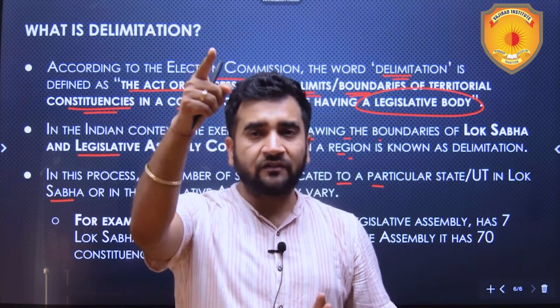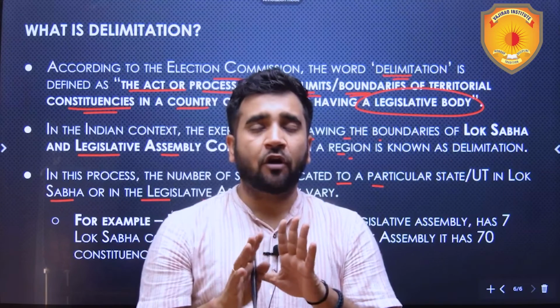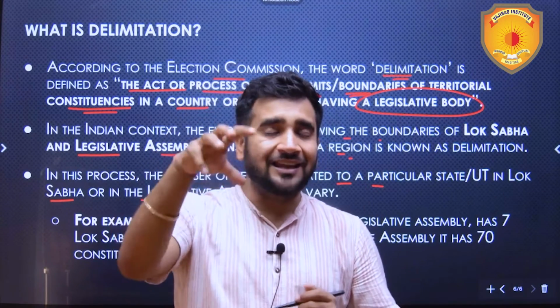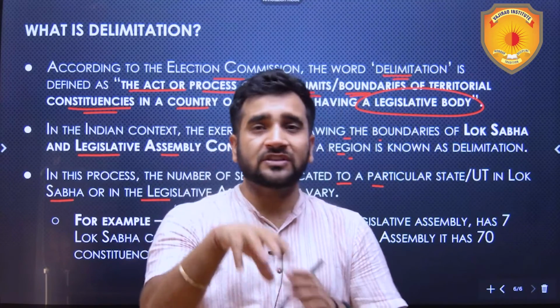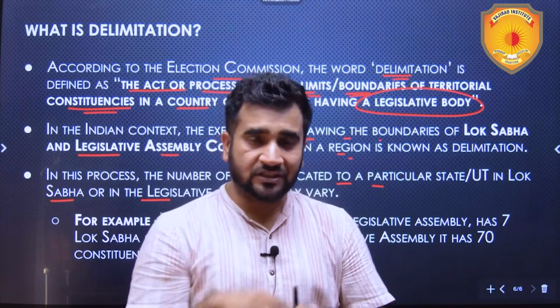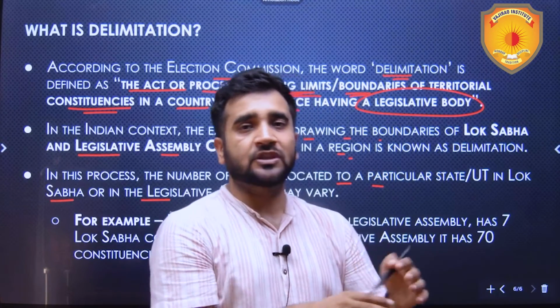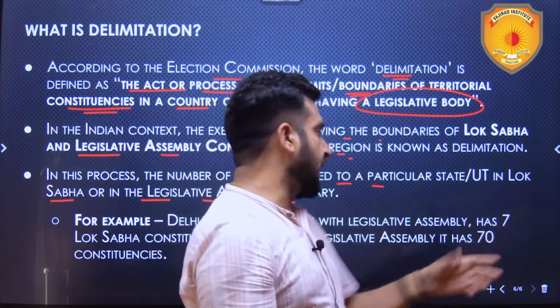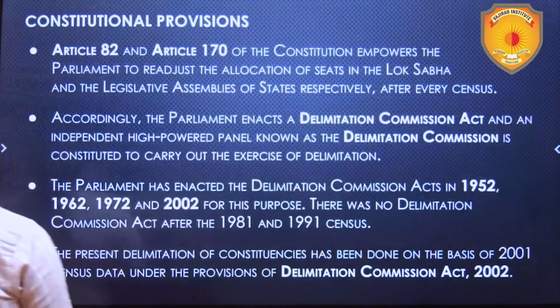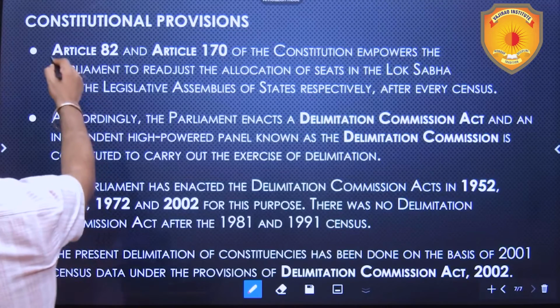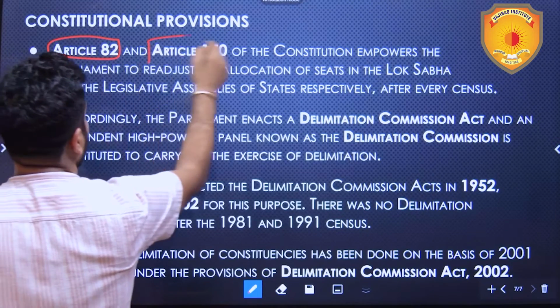Now the Parliament will form this Delimitation Commission only for deciding the constituencies of the Parliament. The state legislative assemblies are also empowered to form delimitation commissions which will decide the constituencies of that particular state. Now, the constitutional provisions for delimitation are Article 82 and Article 170.